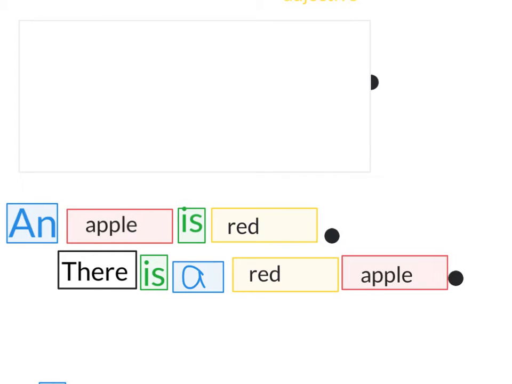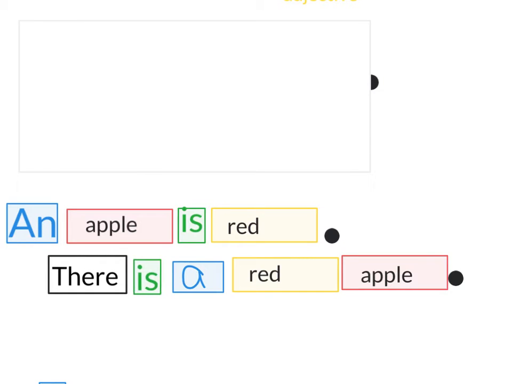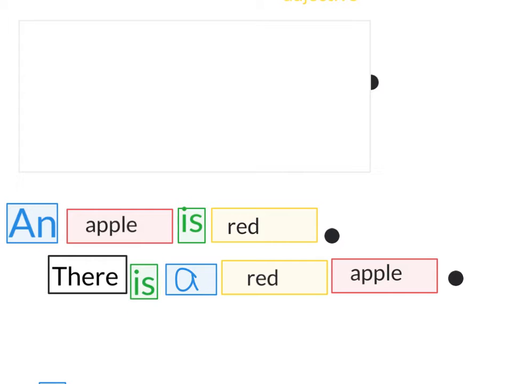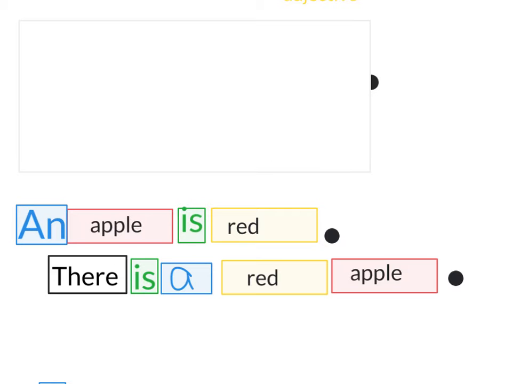Okay, so in this sentence that begins with there, here's our verb is. We're using a because apple is just one. We have an adjective to tell us what kind of apple. And here is our subject. It's just one, so we use is, and we need to say a. So let's take a look at that.